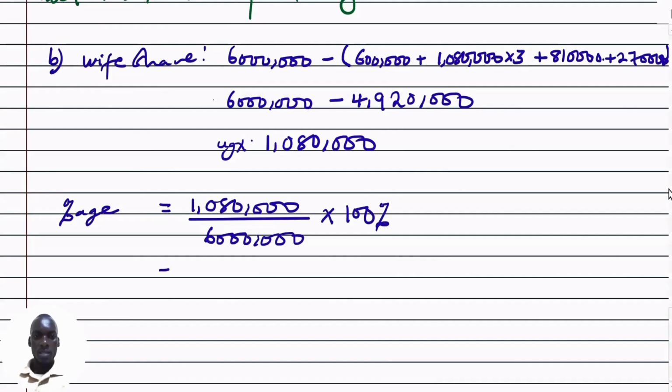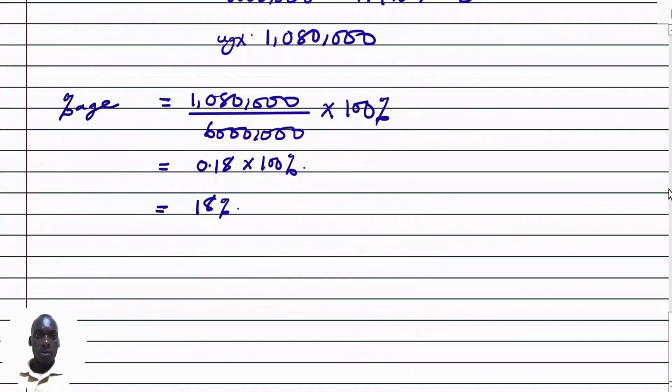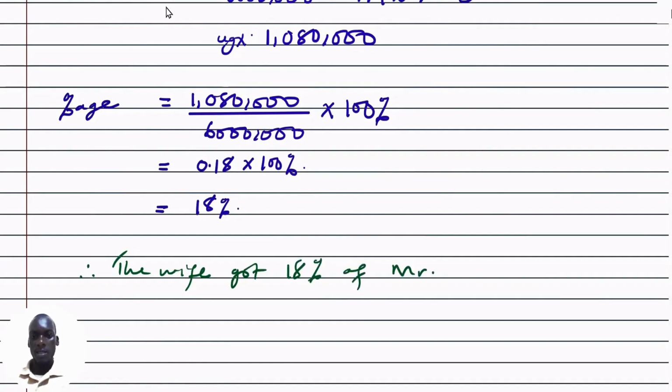This is the same as having 0.18 when I divide 1,080,000 by 6 million, then multiplied by 100%. When I compute, this gives me 18%. So I can conclude that the wife got 18% of Mr. Vega's property. This becomes the correct answer for part B.